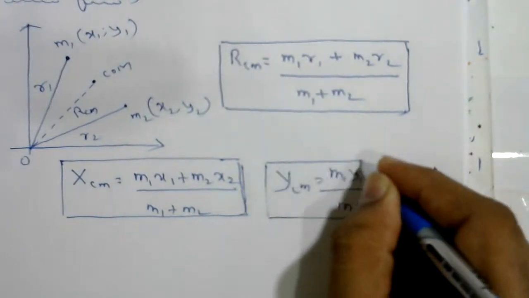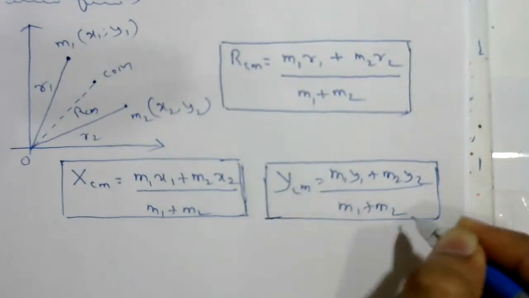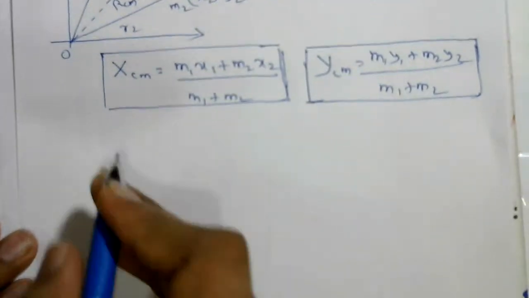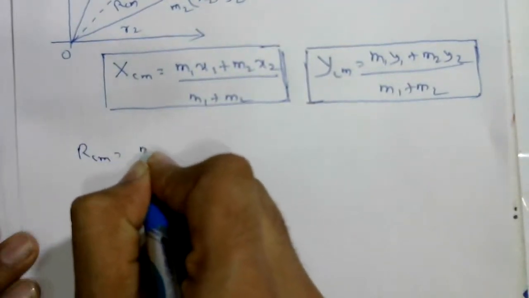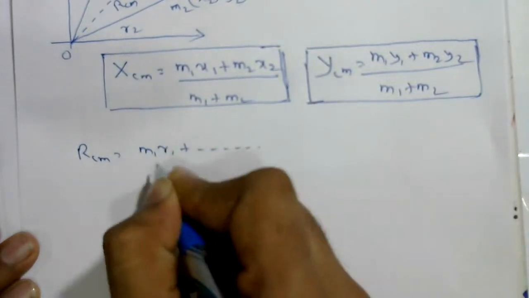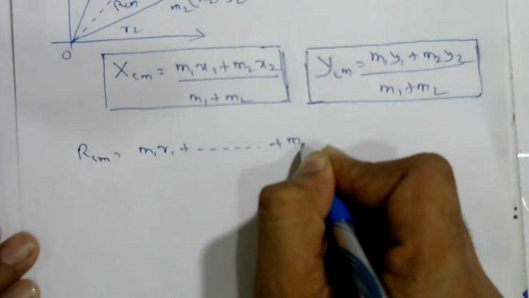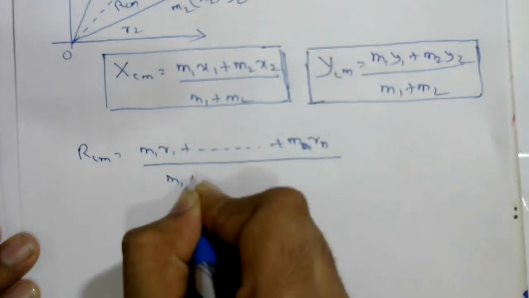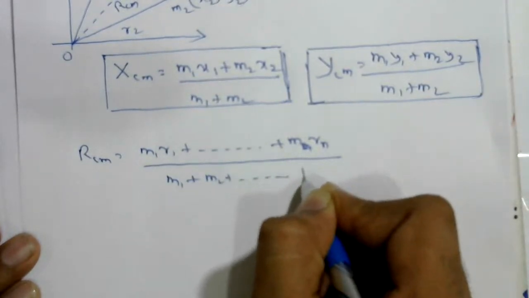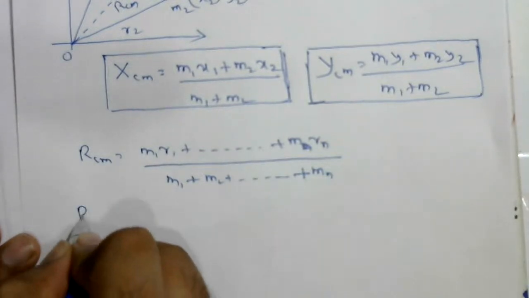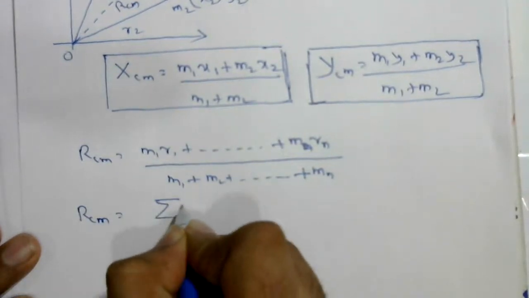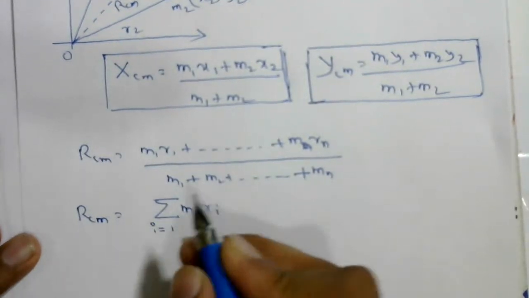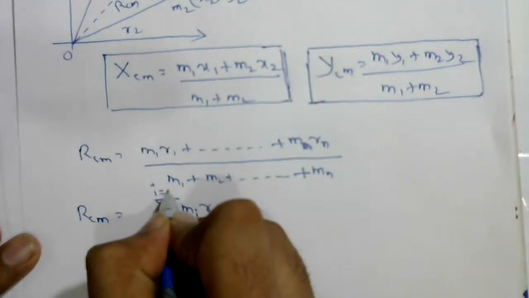Okay, so I discussed this by taking two particles. If you have n number of particles, what is the general formula? rcm is equal to m1 r1 plus and so on up to mn rn, divided by m1 plus m2 plus, and so on, mn. Like this, you can also write the summation of mi ri, i equal to 1 to n.